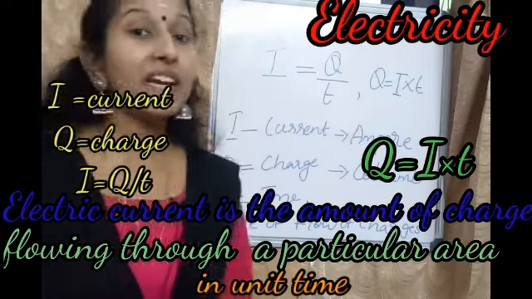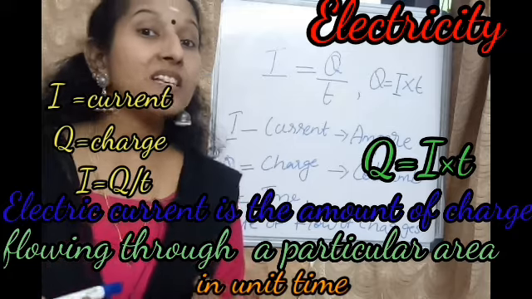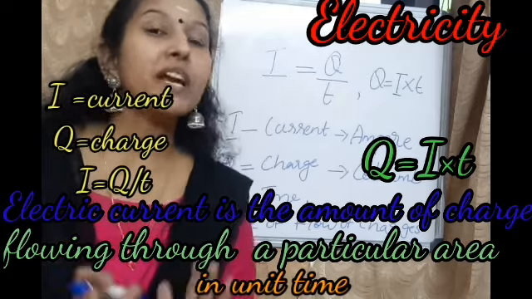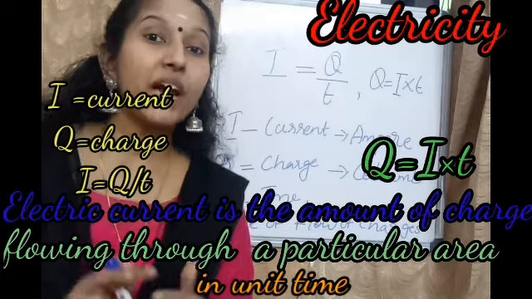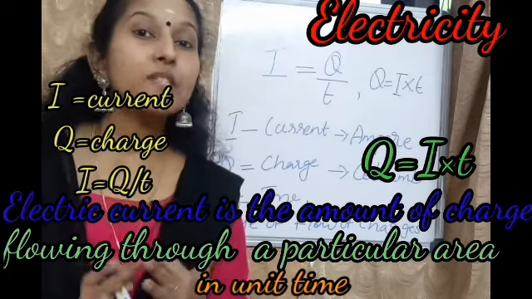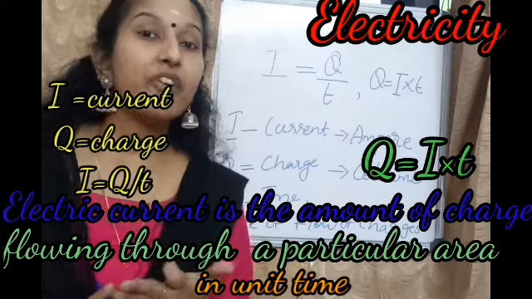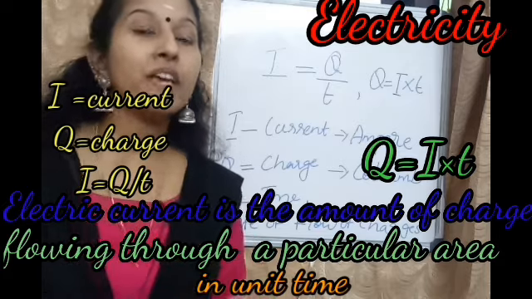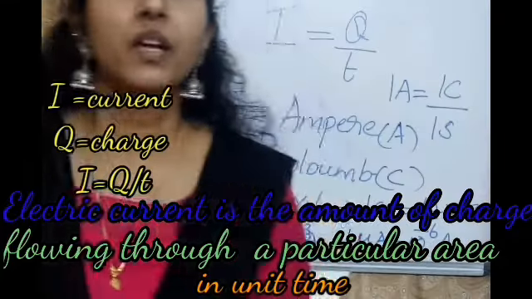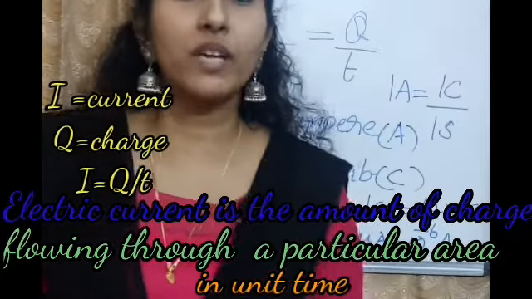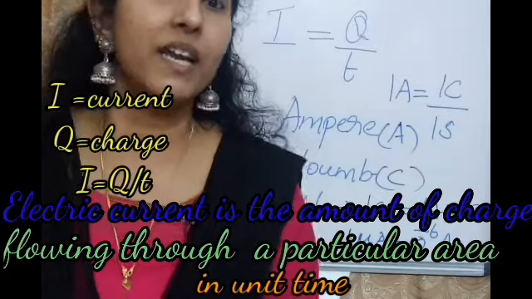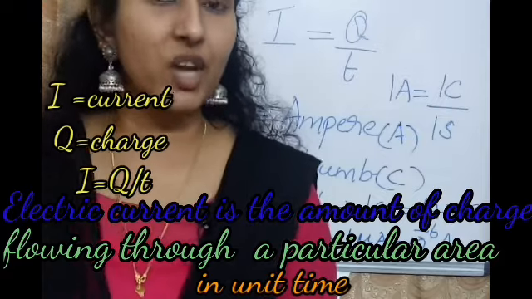So how do we define electric current? Electric current is the amount of charge that flows through the circuit in unit time, which is the equation I equal to Q by T. I stands for current, Q stands for charge, T for time. So from this, how do you make the equation for Q? Q equal to I into T. Now we can discuss the SI units of current and charge.